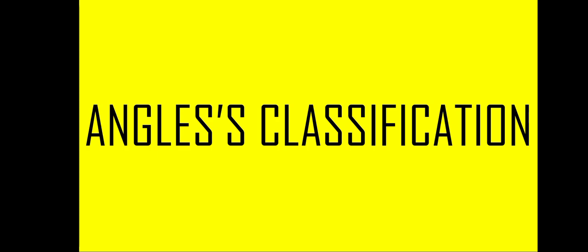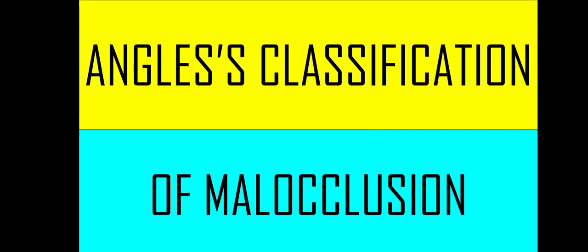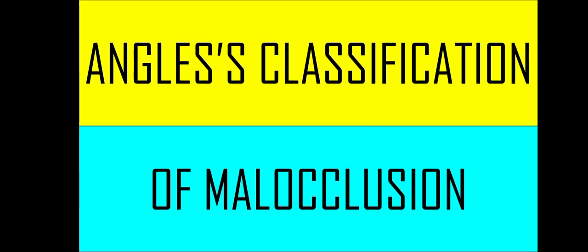Today we are going to talk about Engel's classification of malocclusion. Engel's classification of malocclusion in 1890 was an important step in the development of orthodontics because it not only subdivided major types of malocclusion but also included the first clear and simple definition of normal occlusion in the natural dentition.